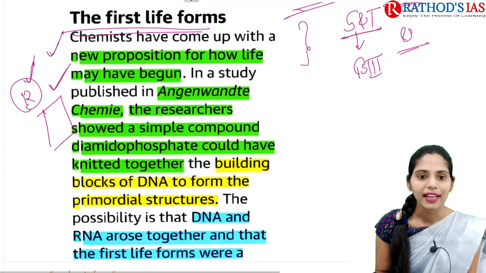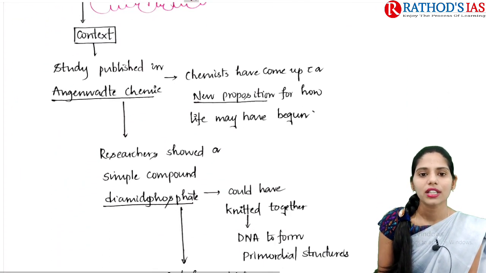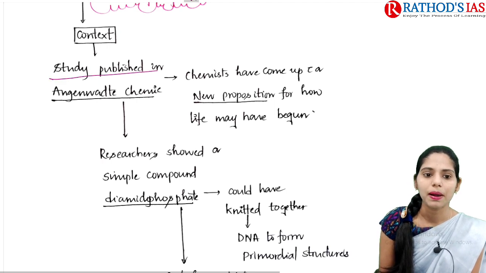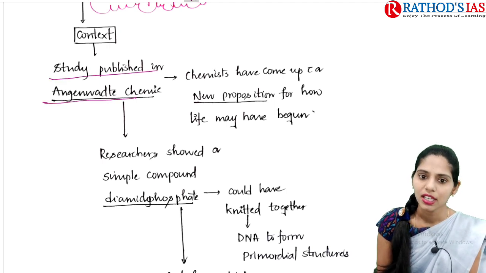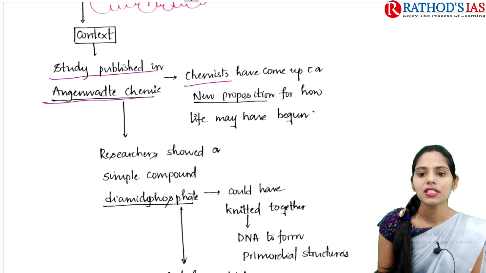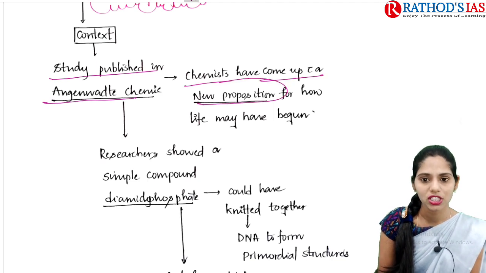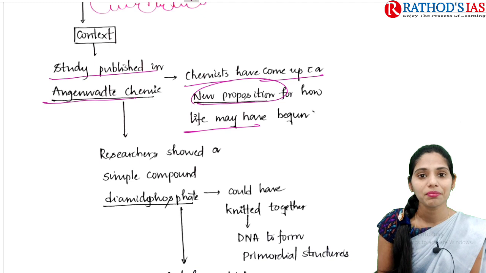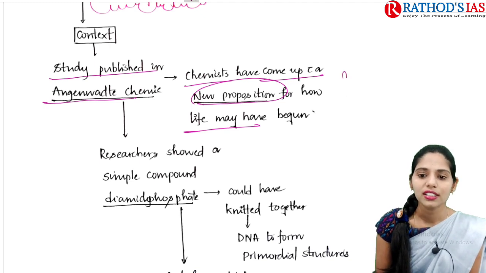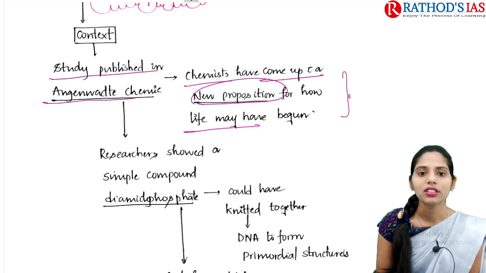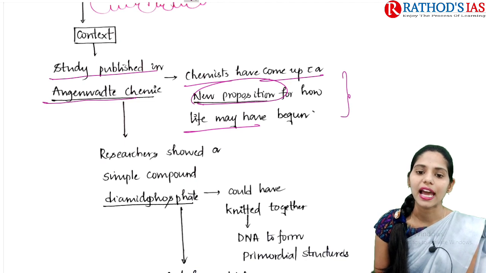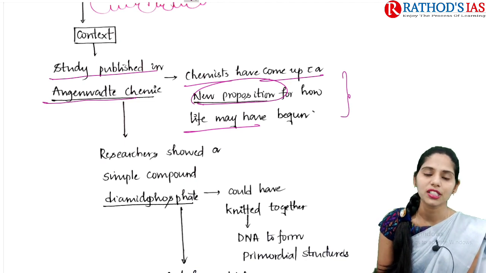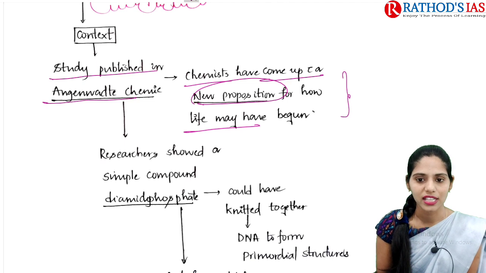And now let's come back and see this article. The context says that a recent study published in Angewandte Chemie mainly says that chemists have come up with a new proposition regarding how life may have begun. Researchers studied the genetic material, and they came up with a new proposition about how life started.